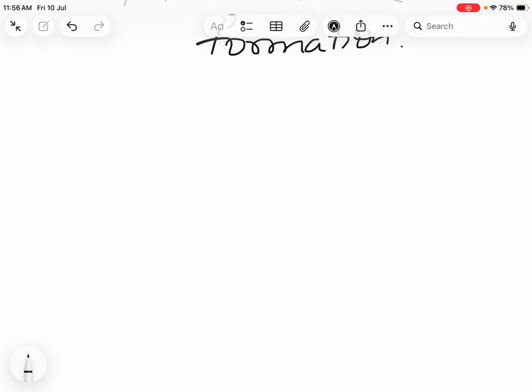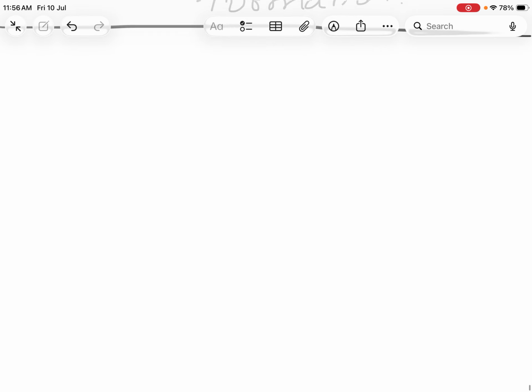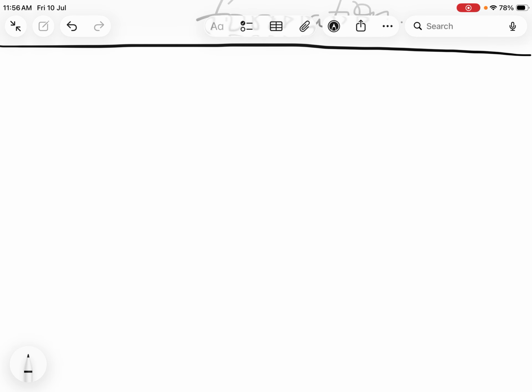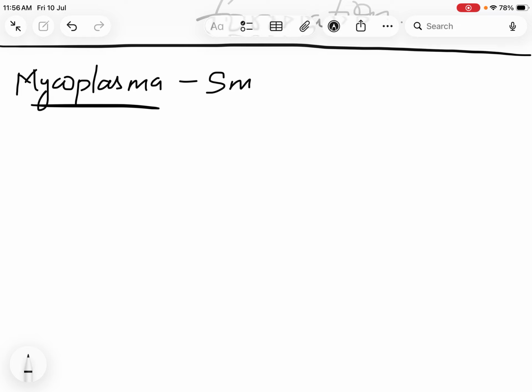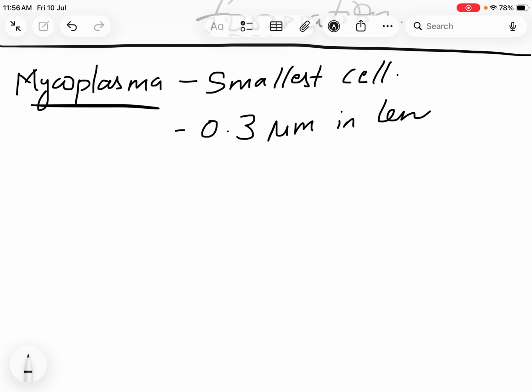Now let's discuss a few cells, their shapes and their sizes. Very important, straight questions are likely to be asked. So first is your mycoplasma. Mycoplasma is the smallest known cell, about 0.3 micrometer in length.